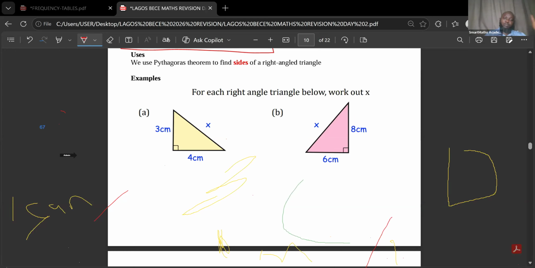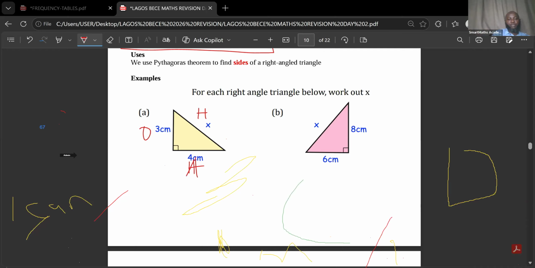You just pick any of the other two sides as opposite and adjacent, but the hypotenuse will remain the same. It will not change. So this is the hypotenuse. I'll put h there. This one is opposite and this one is adjacent.